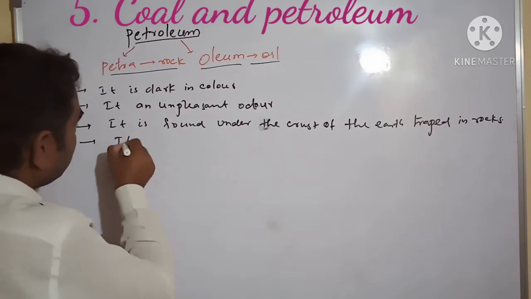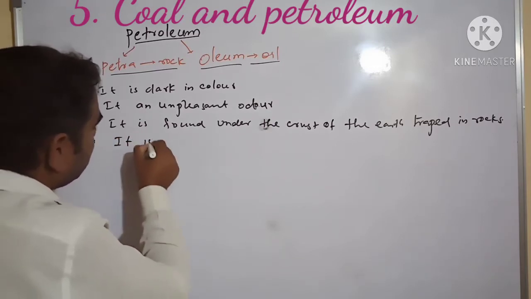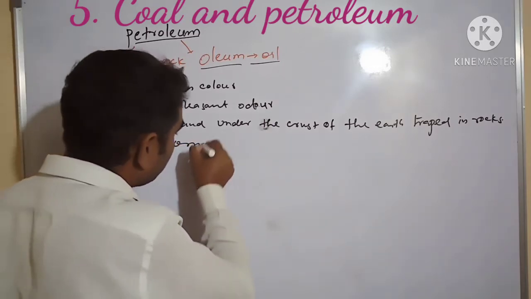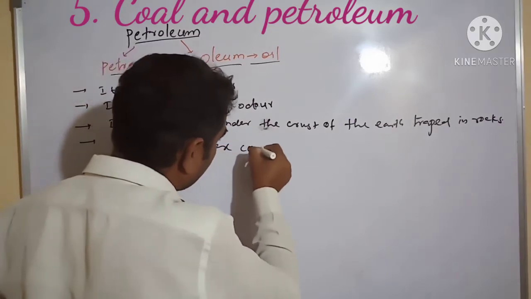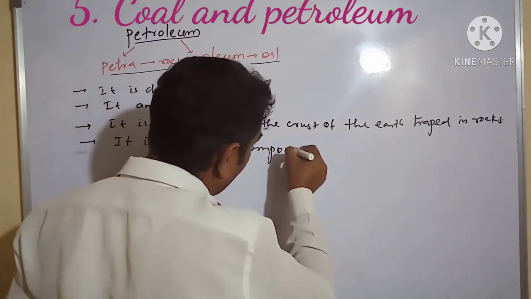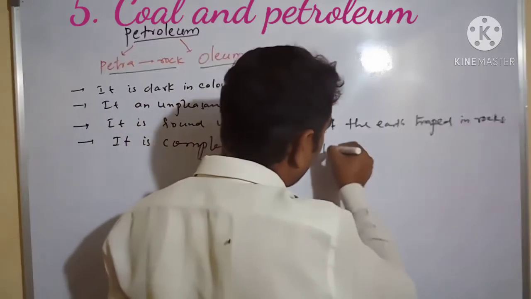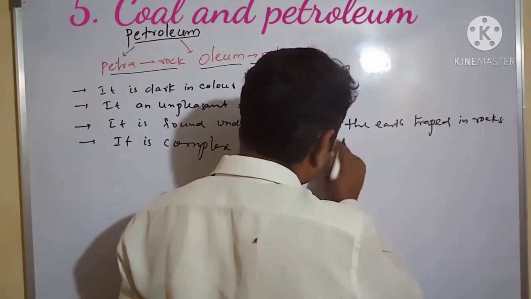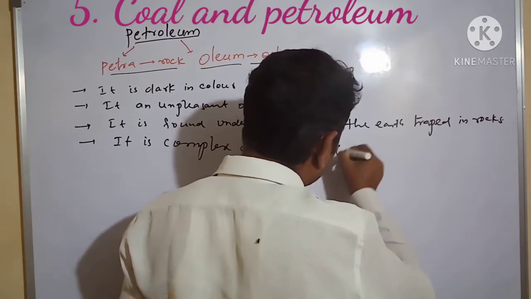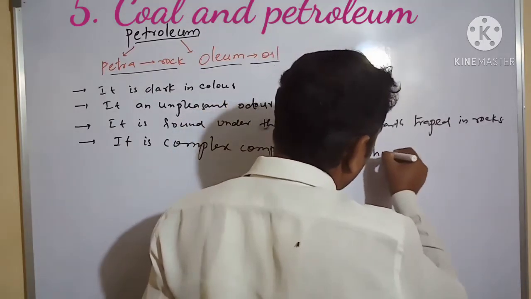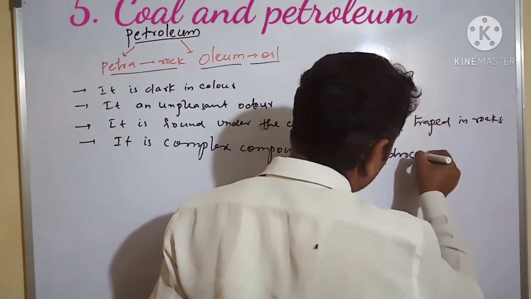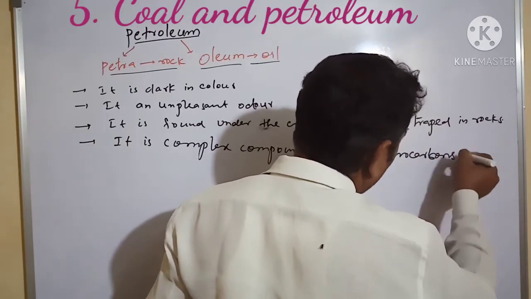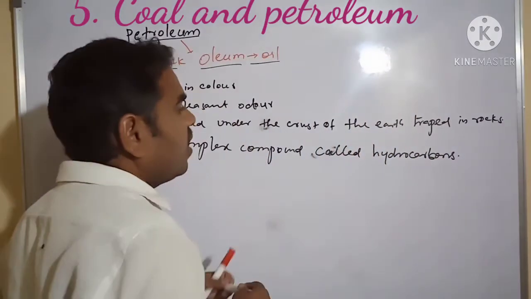It is a complex compound called hydrocarbons. What are hydrocarbons?